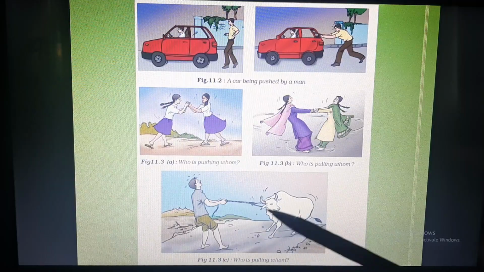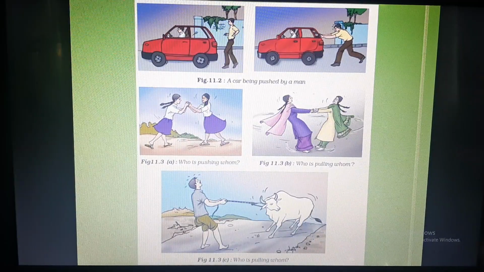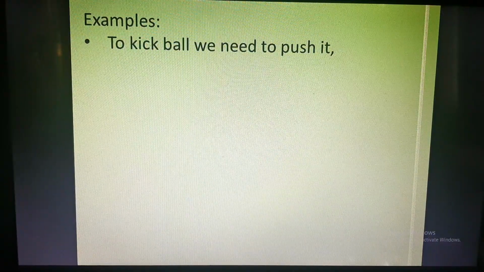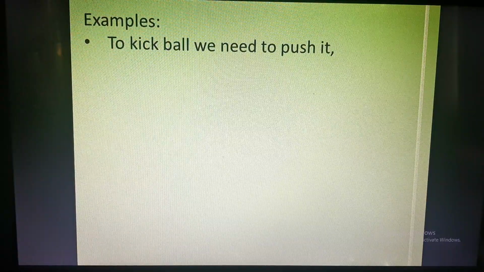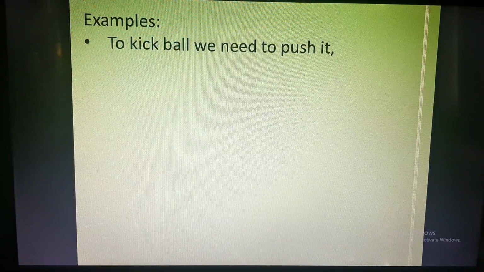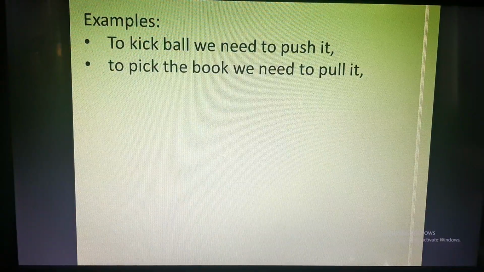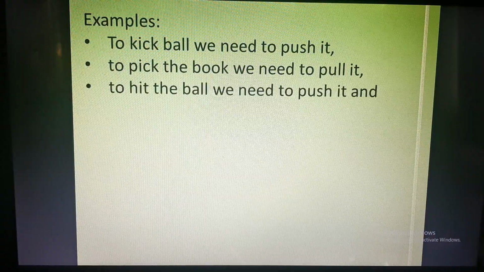One is applying force, one is receiving force, and a body also is applying force and receiving force. When we kick a ball, we are moving the ball away from our body. So in this case, we are pushing the ball. When we are picking up the book, we are moving the book towards our body. That means we are pulling it.